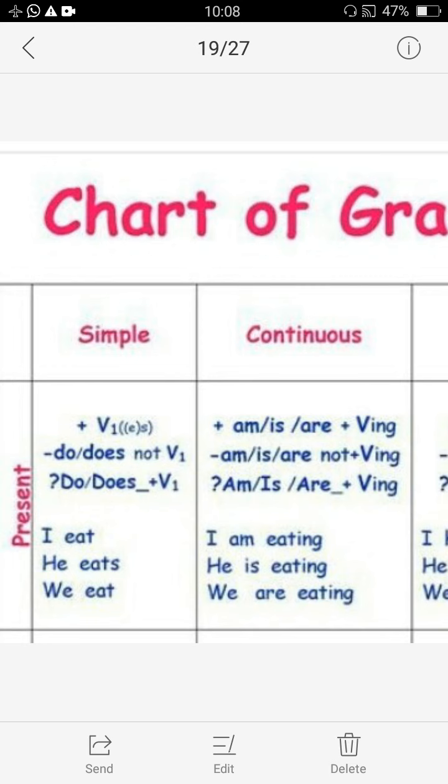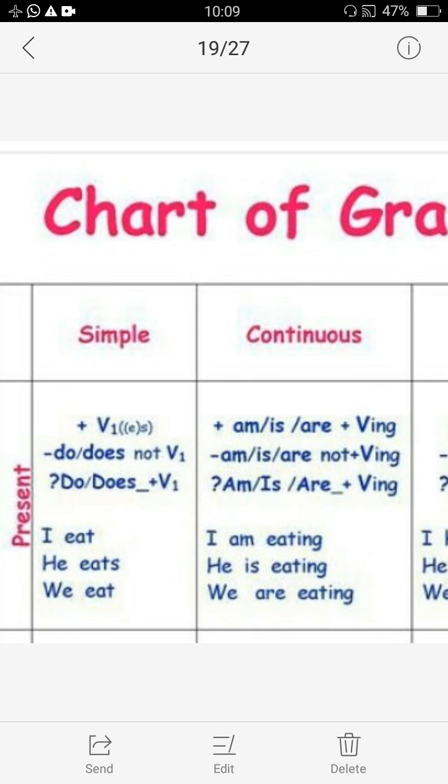Or he eats. He is the subject, eats the verb in first form. So remember, subject plus verb first form. The sentence can be any longer. After the verb there could be any object or any other part of the sentence. There is no limit. I eat mango. So mango would be the object. So there could be any long sentence, but the pattern is subject plus verb plus object. So remember here, verb comes in first form.